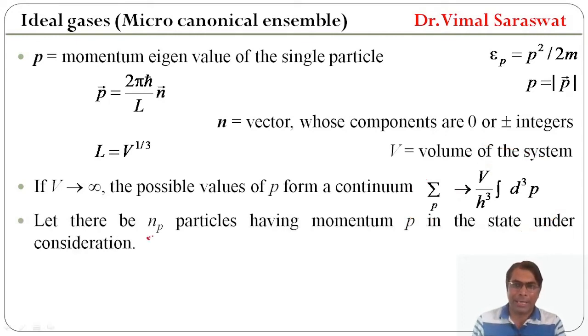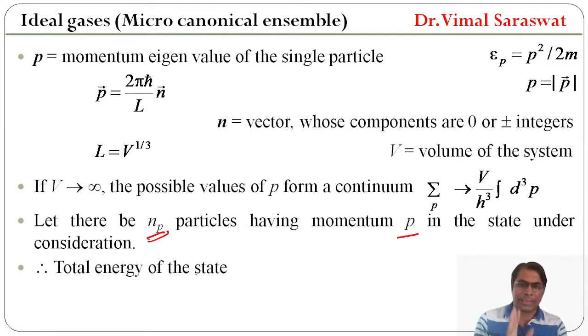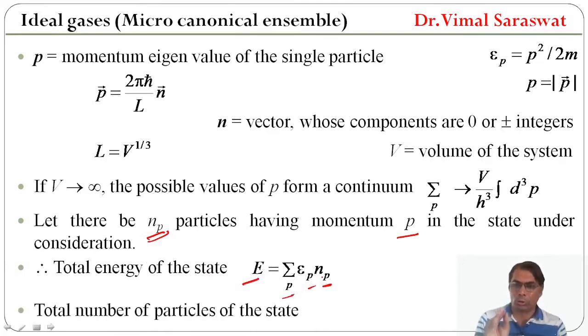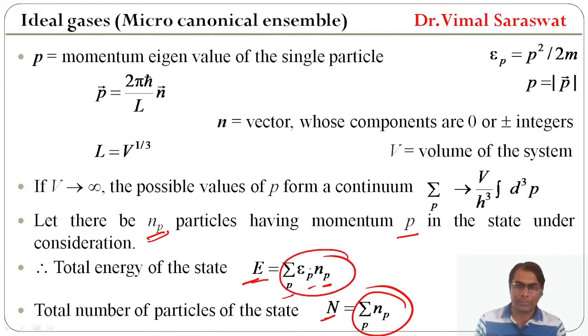Let there be N_p particles having momentum p in the state under consideration. Therefore, the total energy of the state will be E equal to sigma p E_p N_p, and the total number of particles of the state will be N equal to sigma p N_p. So in this case, the total energy of the state will be E, and E equals this one, and the total number of particles of the state will be N, and N is given by this equation.